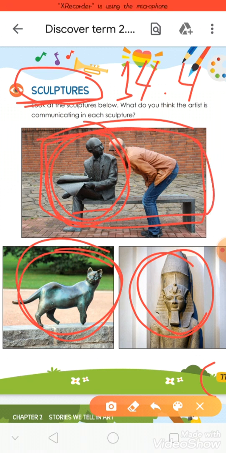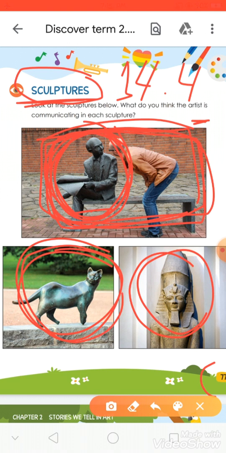What do you think about these pictures? Here, the artists make the sculptures to what, KG? The picture talked about what? Can you think? For example, we can say that the sculpture took a human around the world.